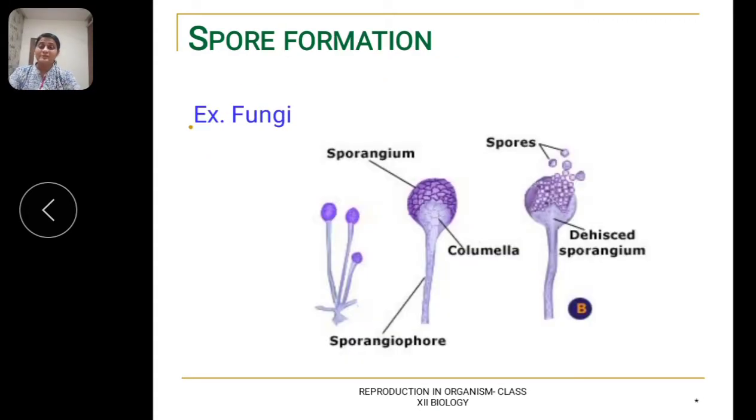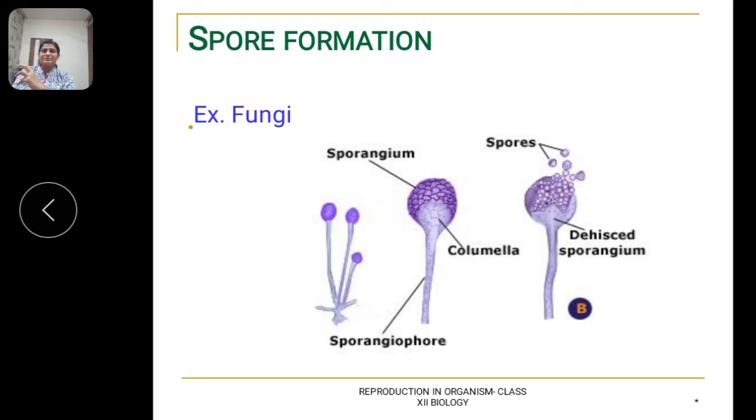Now the next type of asexual reproduction is spore formation, also called sporulation. Sometimes the products of multiple fission become individually surrounded by resistant coats, that is cyst walls, before their release from the parent. The process is known as sporulation, and the encysted products are known as spores. I hope you are understanding this.